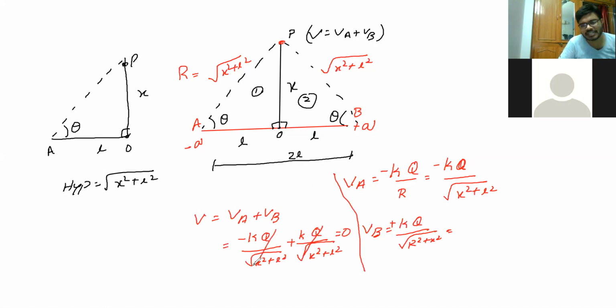Okay, both will be cancelled, right? So for the electric potential at the equatorial point, V is equal to 0. Any doubt now? No, sir. Okay, right, now just take it out.